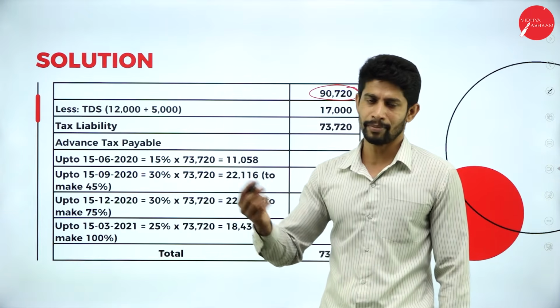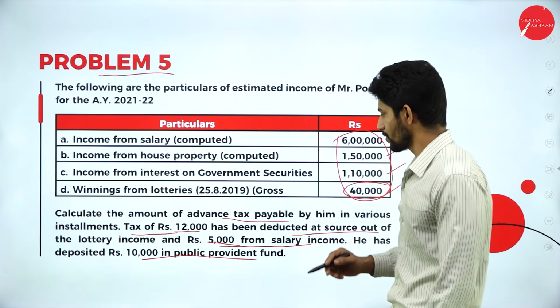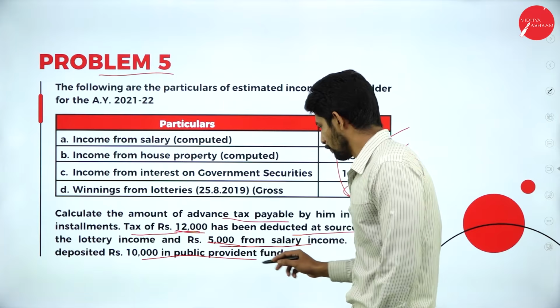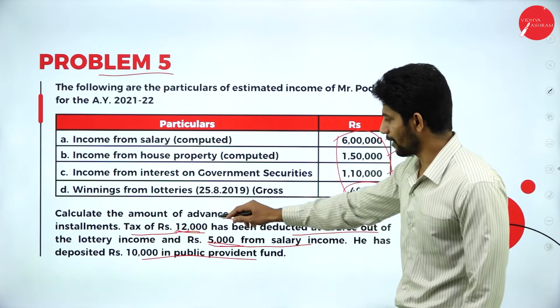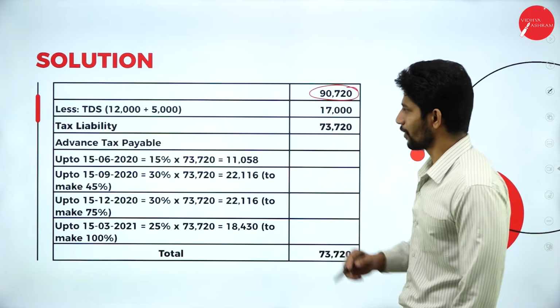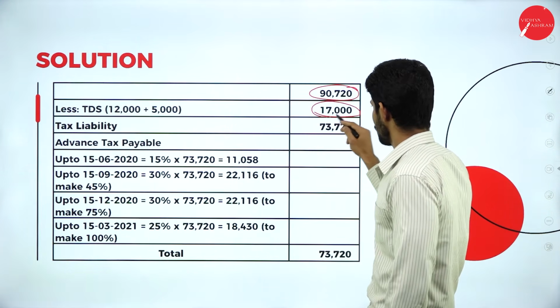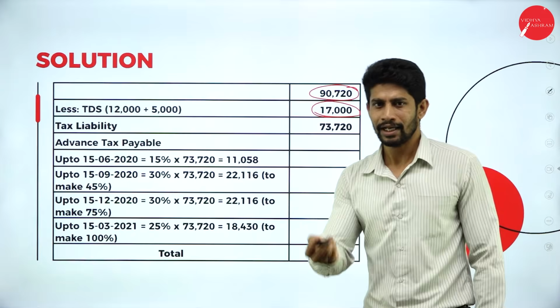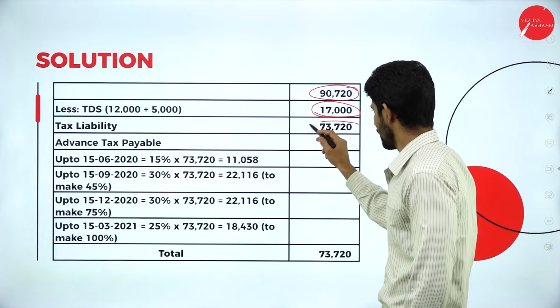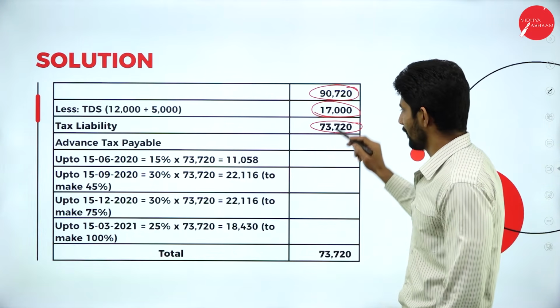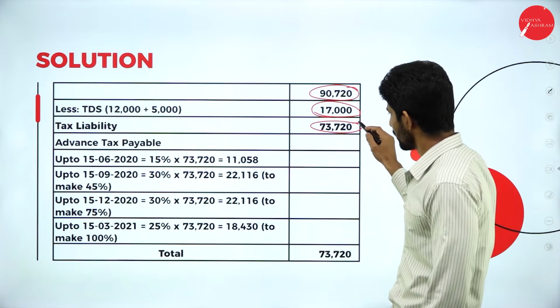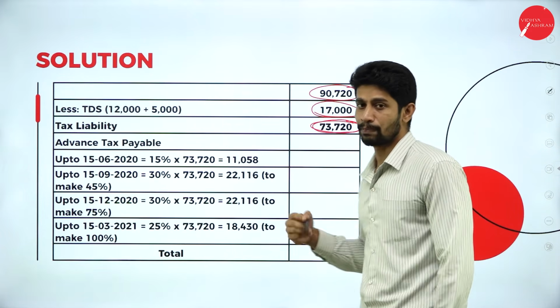So less TDS. They already made the payment of TDS of rupees 12,000 and of rupees 5,000. So 12 plus 5 is how much? 17,000. You already made the payment of 17,000. Deduct 17,000 from 90,720. You will get the balance of 73,720. So this 73,720 is tax payable.